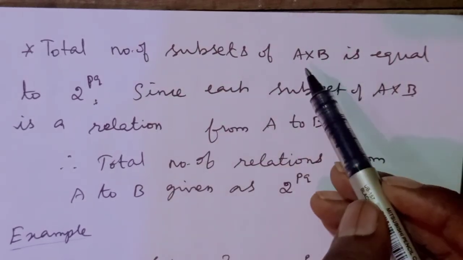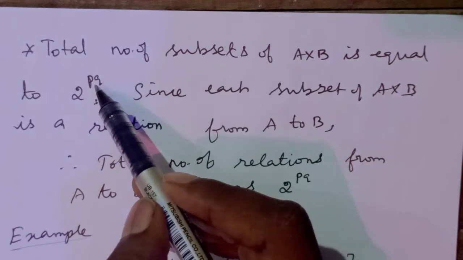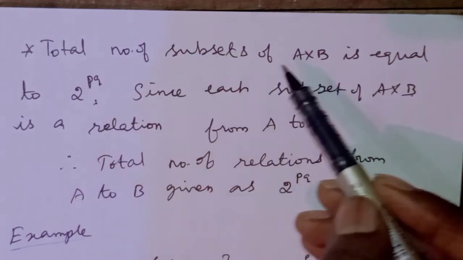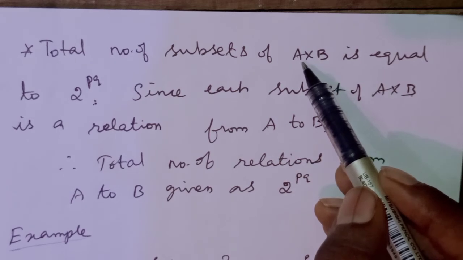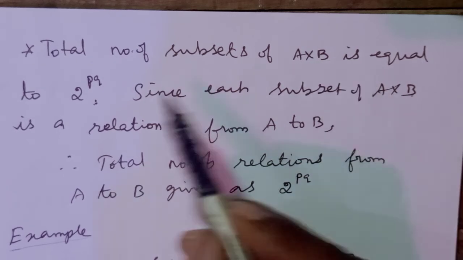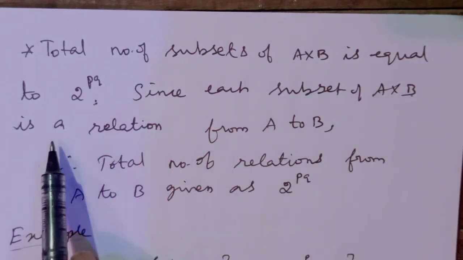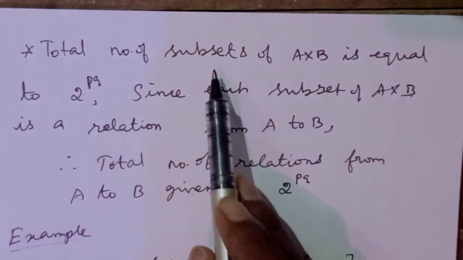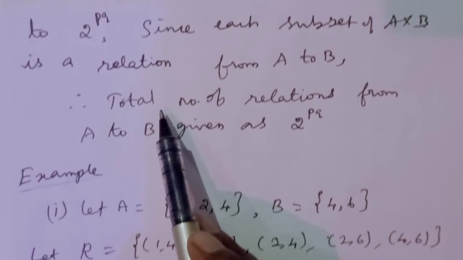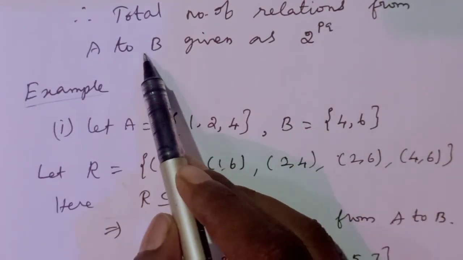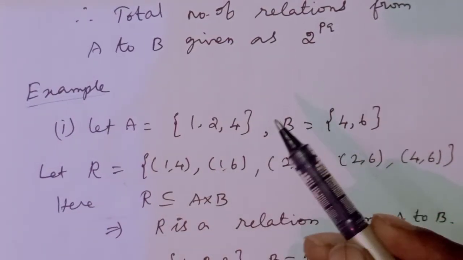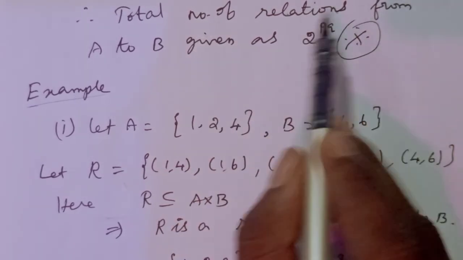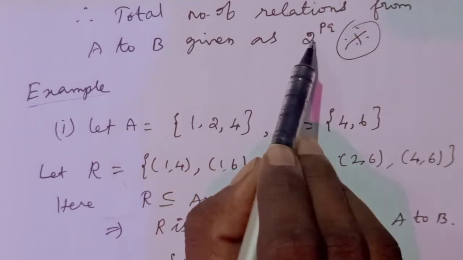Likewise here, the number of elements in A × B is p into q. Therefore the number of subsets that can be formed from the Cartesian product A × B is 2^(pq). Since each subset of A × B is a relation from A to B, the total number of relations from A to B is given as 2^(pq). Very important result here.